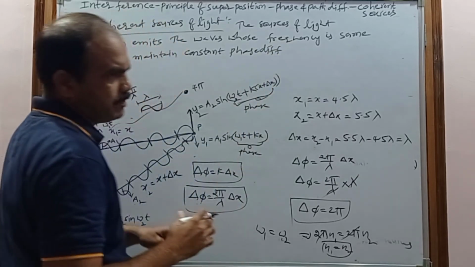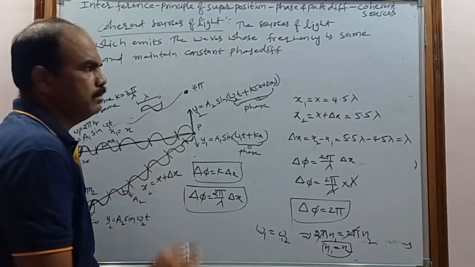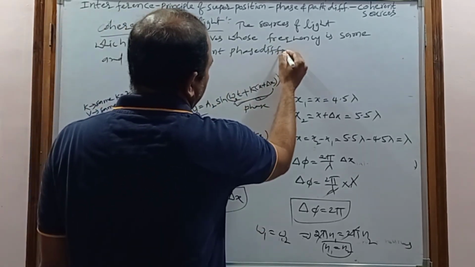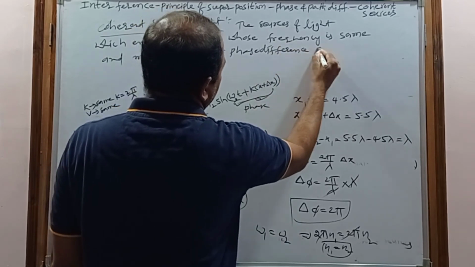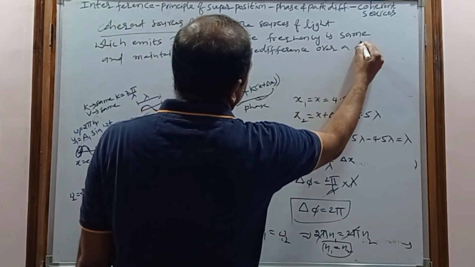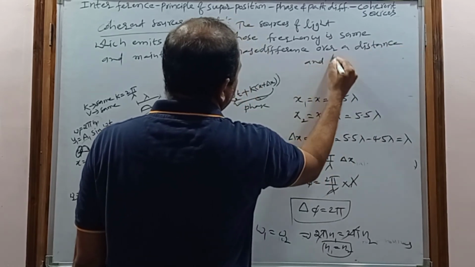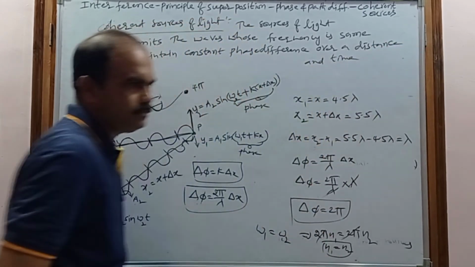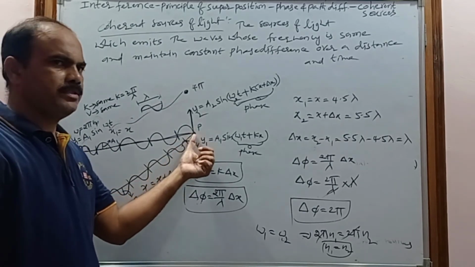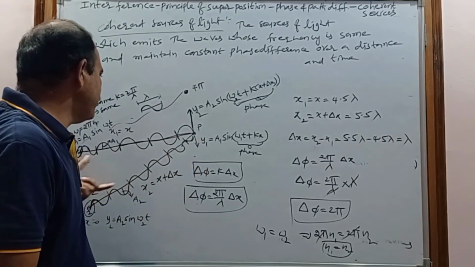The phase difference may have some value or 0. Constant phase difference over a distance and time. At any time the phase difference must be the same after traveling a distance.